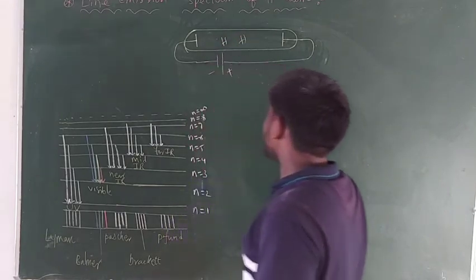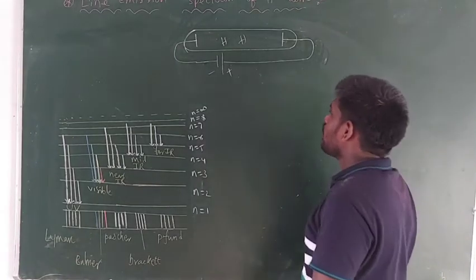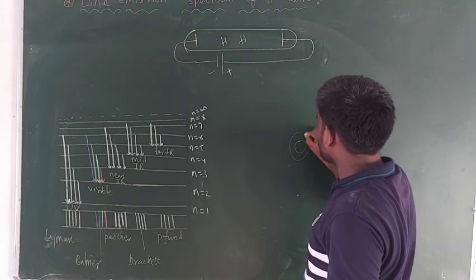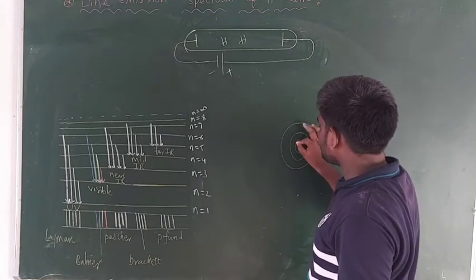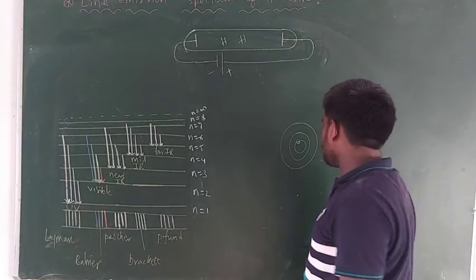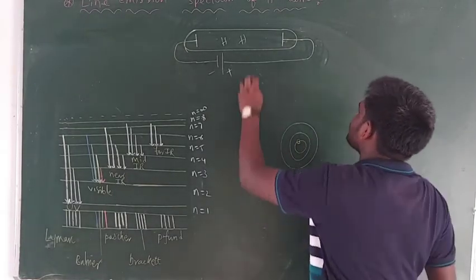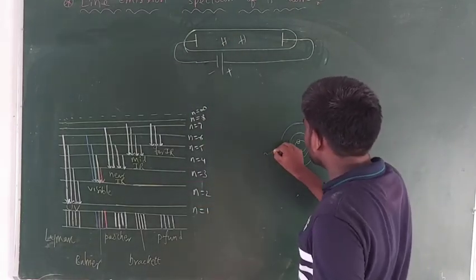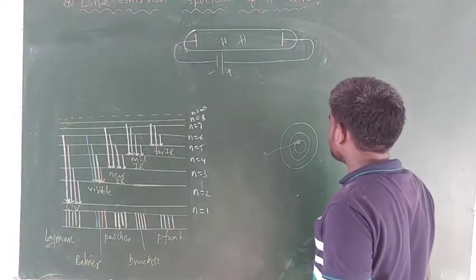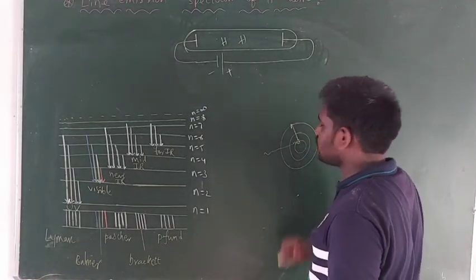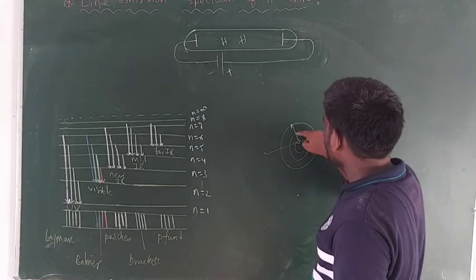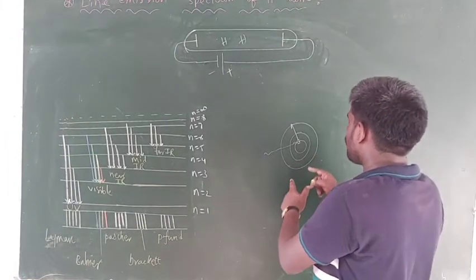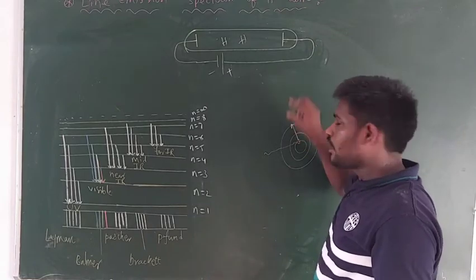Now the passage of current further leads to the excitation of the electron present in the hydrogen atom. For example, this is one hydrogen atom. You know, in a hydrogen atom the electron is present in the first energy level or the first orbit. Now this hydrogen is present in the discharge tube and we are passing electricity, so it absorbs some energy. By absorbing the energy, the electron undergoes excitation. It means it moves from the first orbit to higher orbits, based on the strength of the energy absorbed.